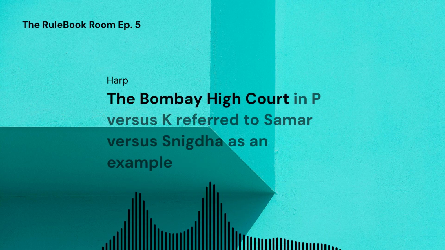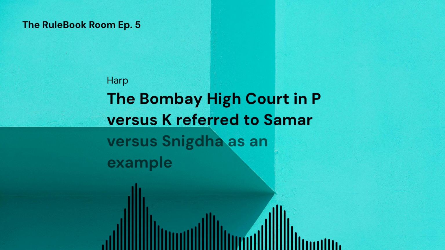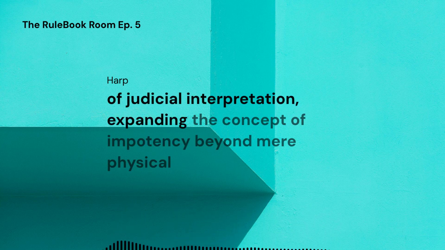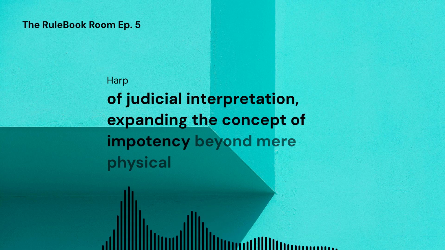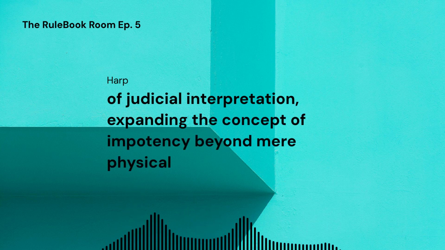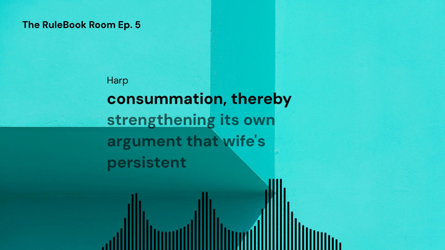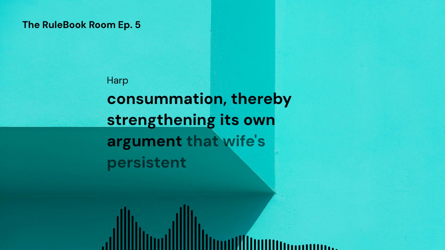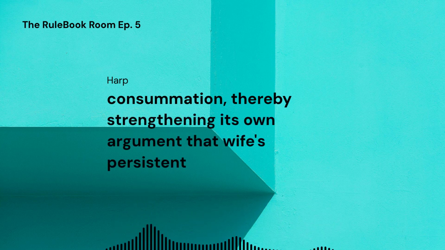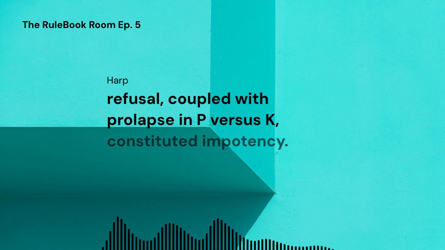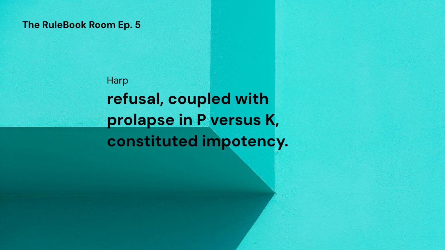The Bombay High Court in P versus K referred to Summer versus Snigdha as an example of judicial interpretation expanding the concept of impotency beyond mere physical inability to include psychological or medical conditions that prevent consummation, thereby strengthening its own argument that wife's persistent refusal coupled with prolapse in P versus K constituted impotency.